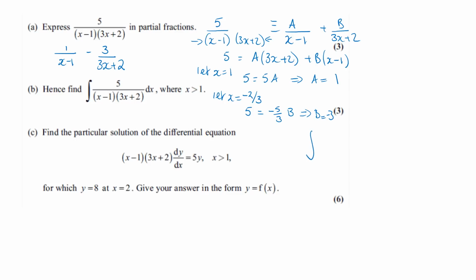So this is going to be the integral of our partial fractions, 1 over x minus 1 minus 3 over 3x plus 2.